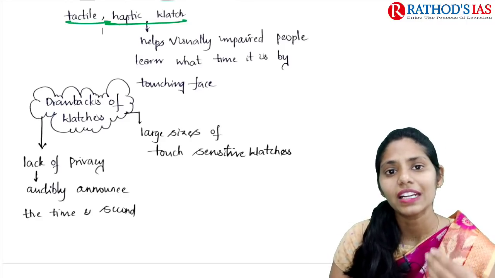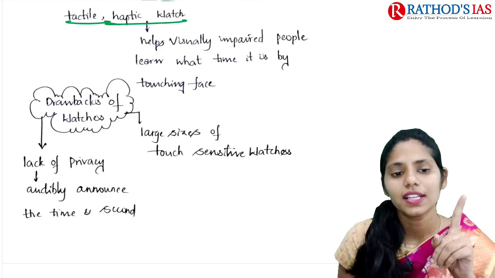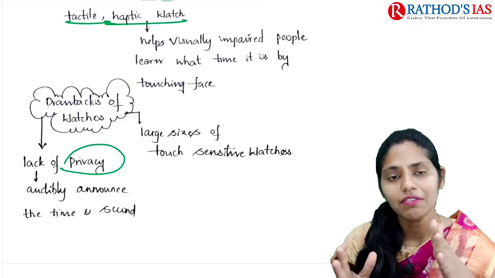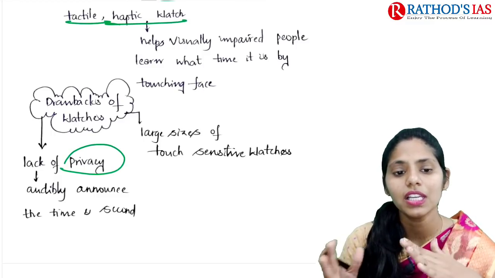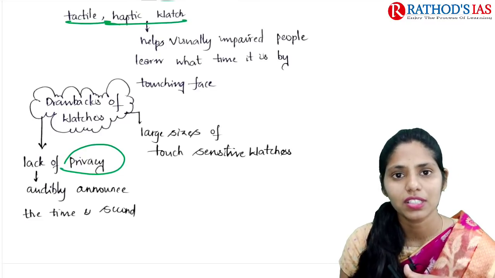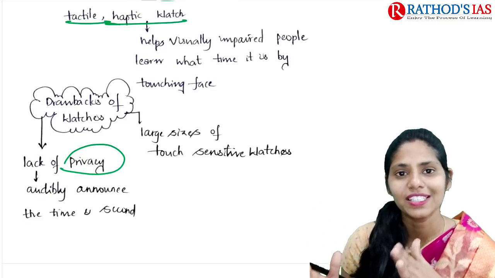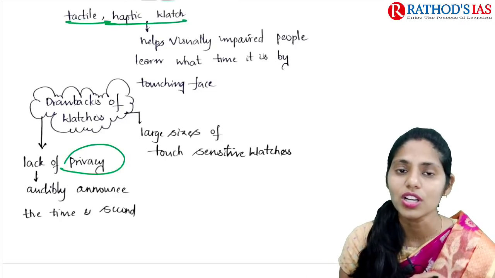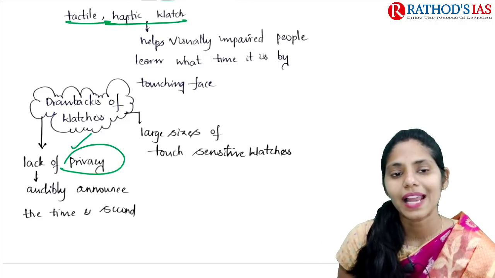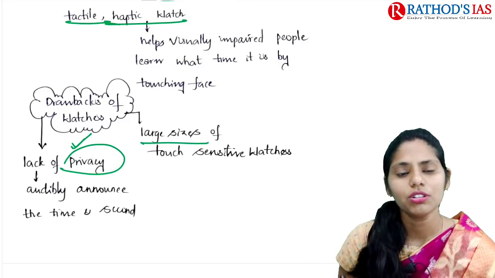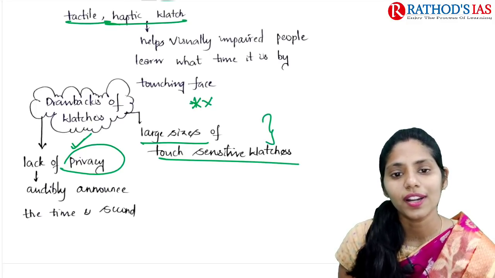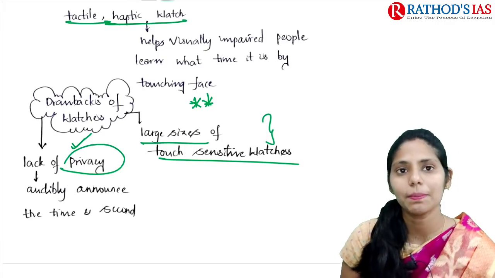But there are some disadvantages of those watches. First one is there is a lack of privacy. Whenever they touch these watches, the time is announced publicly, an audible announcement of the time that is seen. Because of this, there is a lack of privacy. For example, if they are in any silent area, whenever they touch their watch, it leads to some noise, right? Because of this, there is also a lack of privacy. And the next one is, these touch sensitive watches are of large size. So these are some drawbacks of the existing watches for visually impaired people.